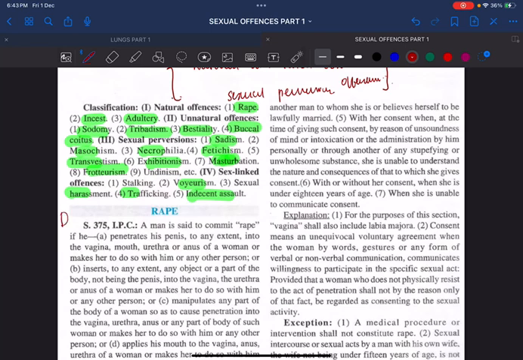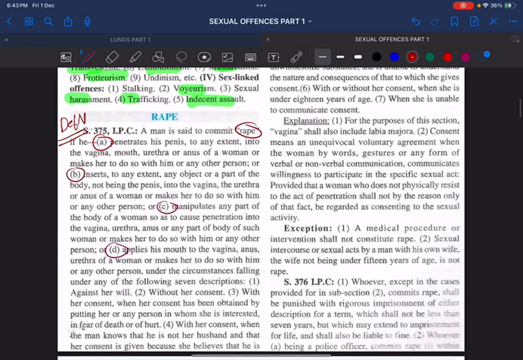You must know the definition of rape, and the definition has to be told, or dictated, or explained the same. You have to use the same words as mentioned in the law of India. The examiner will expect you to say the same definition. A man is said to commit rape. Number 1, number 2, number 3, and number 4.